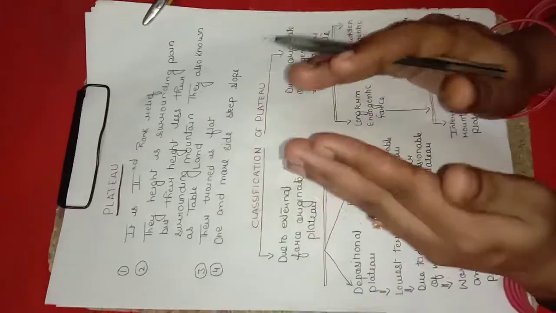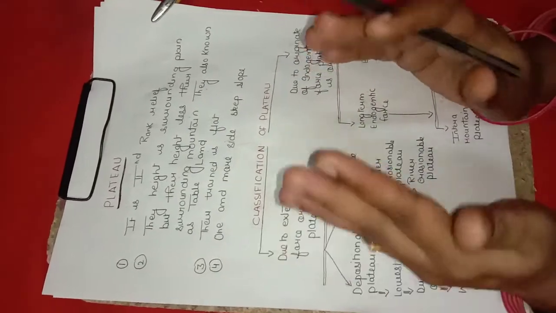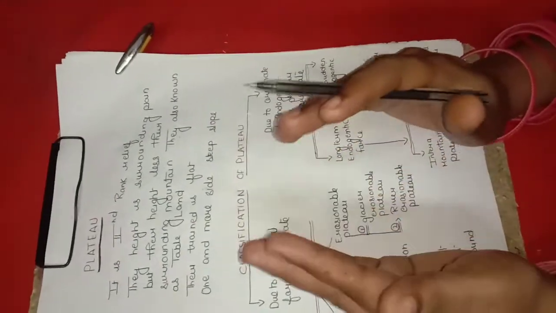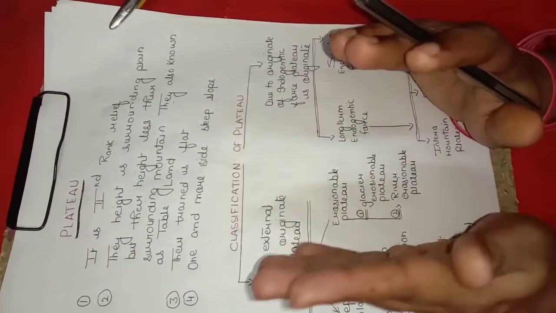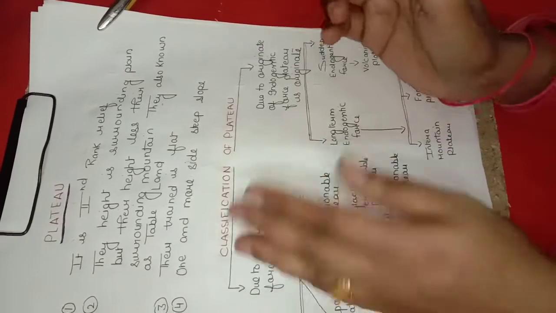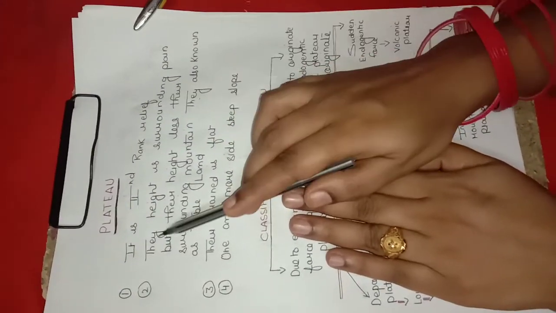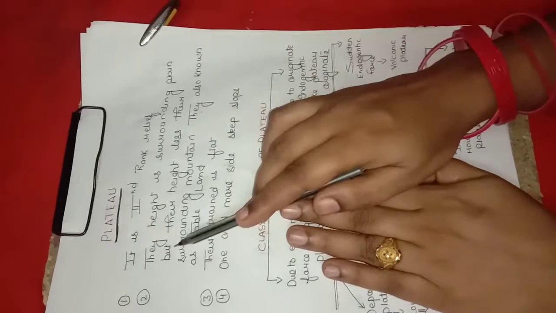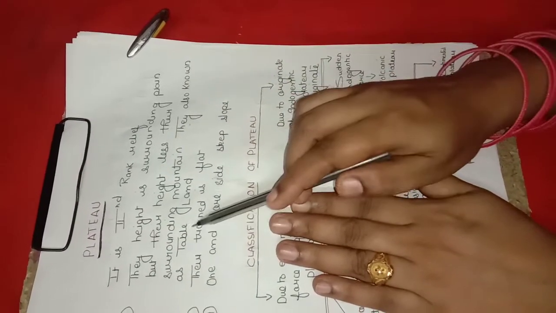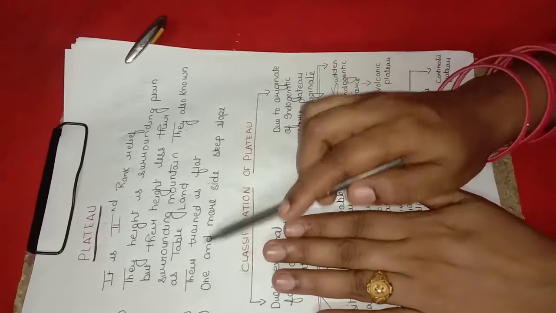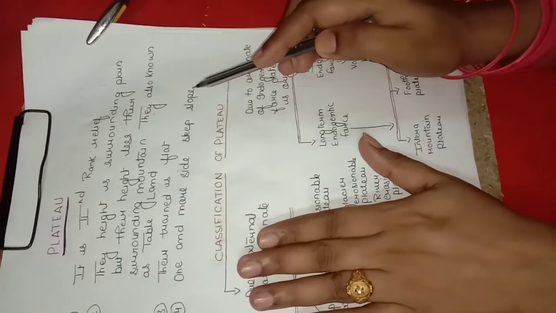Plateaus occur on every continent and take up a third of the Earth's land. They are one of the four major landforms, along with mountains, plains and hills. Okay. It is a second rank relief. Their height is above the surrounding plain but less than the surrounding mountain. They are also known as tableland. They are characterized as flat, with one or more sides having a steep slope.